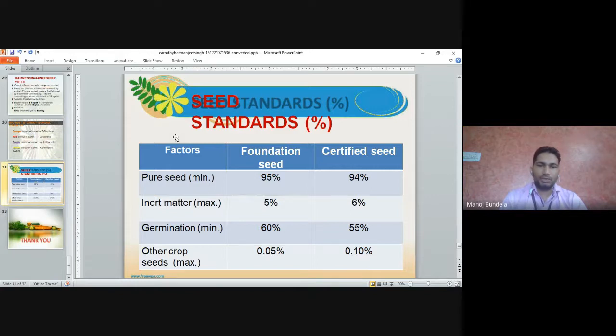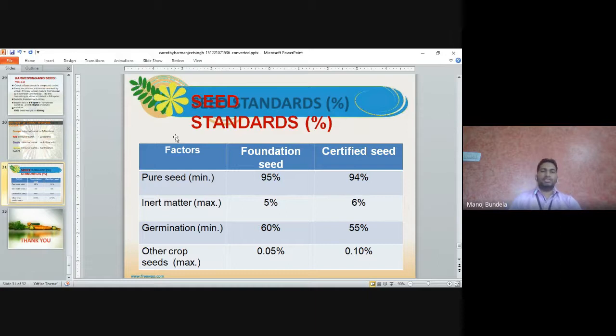Germination percentage is 60 for foundation seed and 55% for certified seed. Other crop seeds, maximum 0.05% in foundation seed and 0.10% in certified seed.